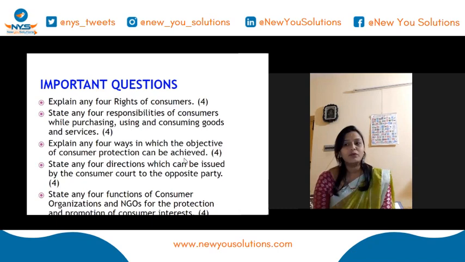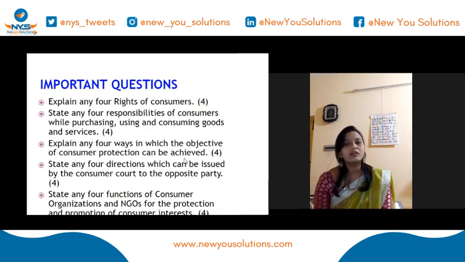Next, any 4 responsibilities of the consumer while purchasing, using, and consuming goods and services. You should check the quality of the product, it shouldn't be inferior, right? You have to check it. Even though it's about seller behavior, still as a consumer we have to check some of our responsibilities. Next, explain any 4 ways in which the objective of consumer protection can be achieved.